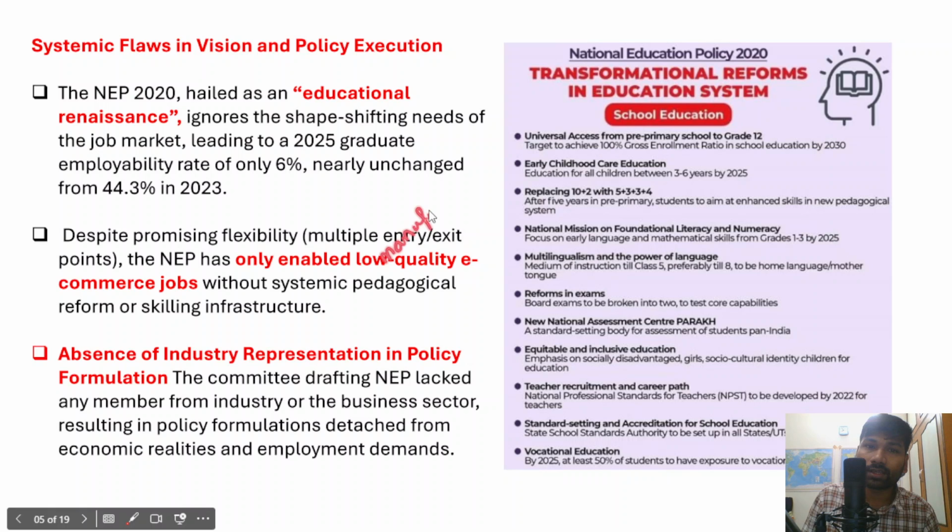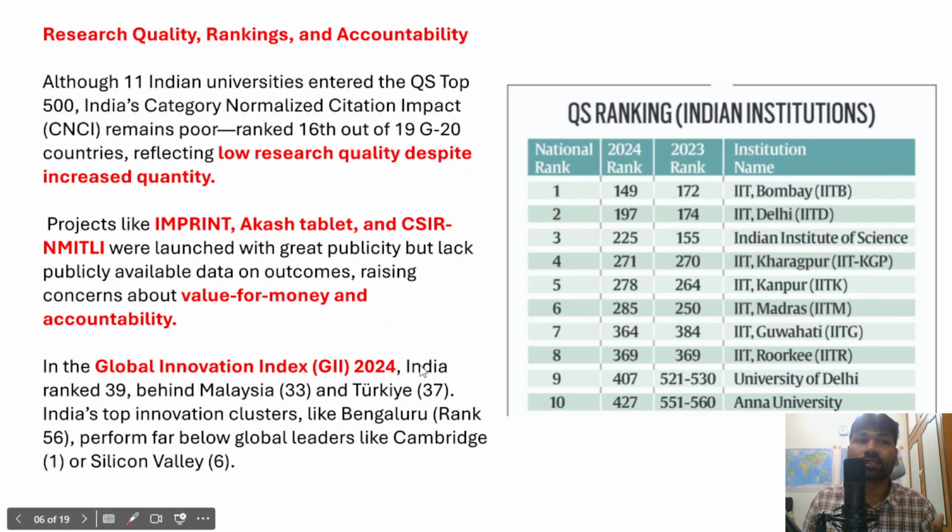We skipped manufacturing or industry after the 1991 economic reforms. That is why India's growth is considered jobless growth. But it is very important that we shift the excess workforce from the agriculture sector to industry and manufacturing. So when you are framing the national education policy, you need to consult or have representatives from the industry. Only then will you understand the demands and requirements of the industries, and accordingly train the workforce. So these are some systematic flaws existing in the vision of the national education policy.